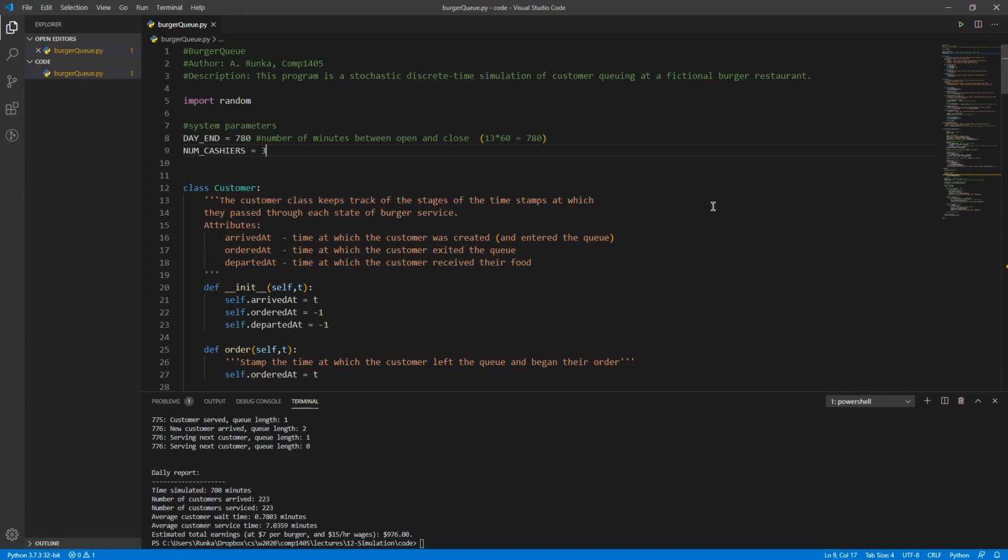But that gives you the idea of what a simulator can do. So we can figure out, based on several different runs, what sort of values we want. In this case, how many cashiers we want for our burger joint. So it's worth noting here, there's no new programming concepts here. It's just a new application of all the stuff that we've already learned. So simulation's just another kind of programming.